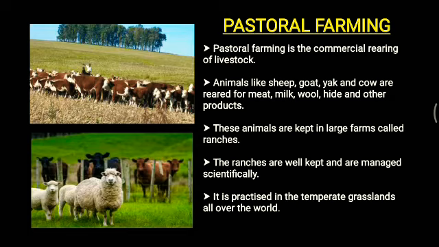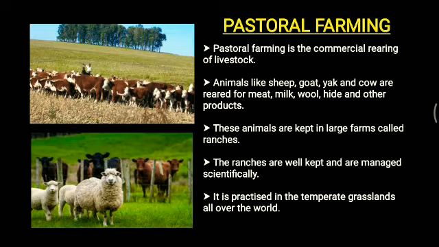These animals are basically kept in large farms, and these large farms are called ranches. These ranches are well kept and managed scientifically. It's practiced in the temperate grasslands all over the world: prairies, savannas, and downs in Australia. In all these areas, this pastoral farming is done.